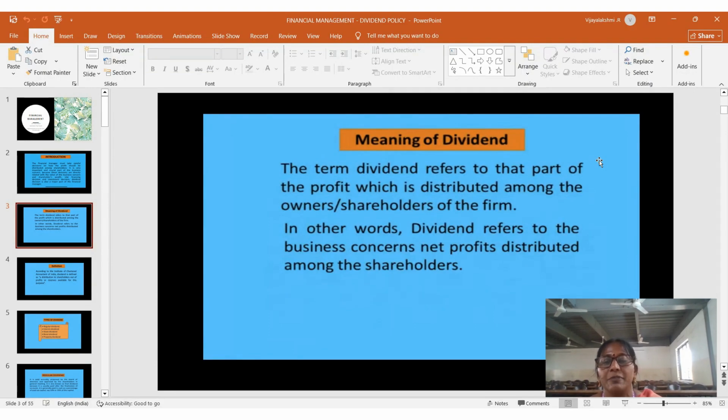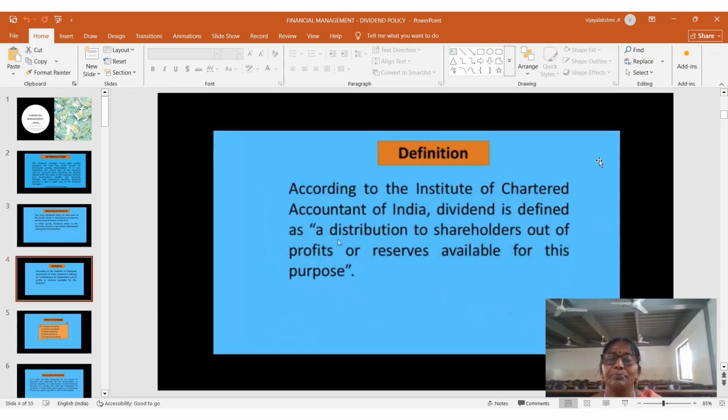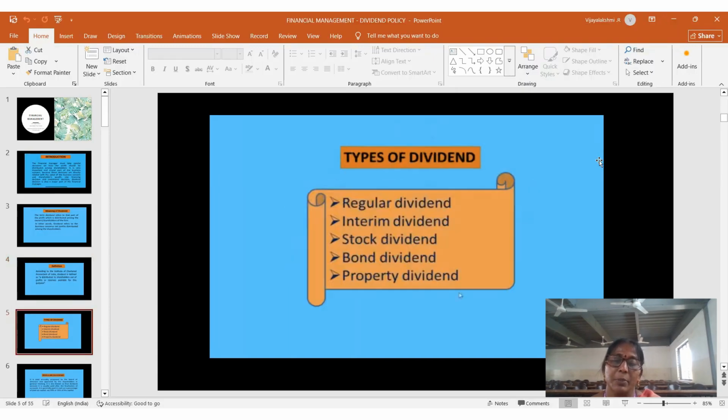The term dividend refers to the part of the profit which is distributed among the owners or the shareholders of the firm. That means dividend refers to the business concern's net profit distributed among the shareholders. According to the Institute of Chartered Accountants of India, dividend is defined as a distribution to the shareholders out of profits or reserves available for this purpose.